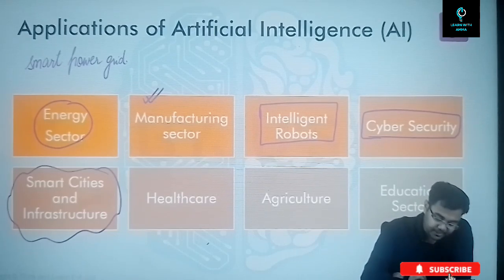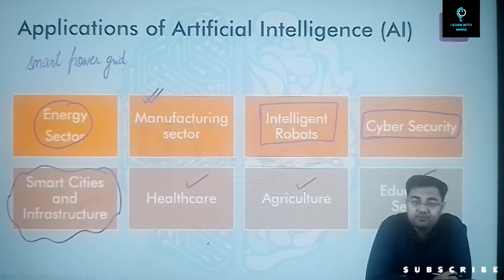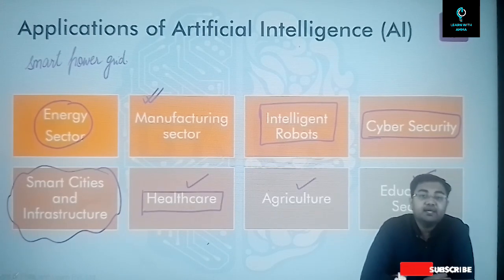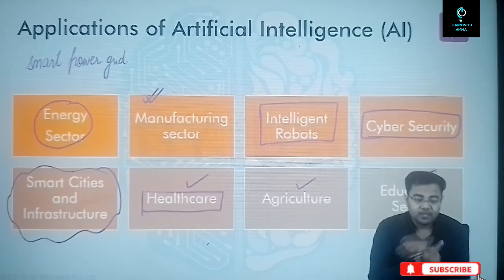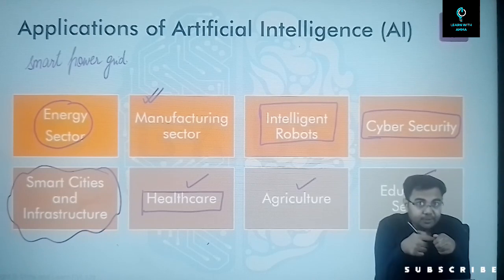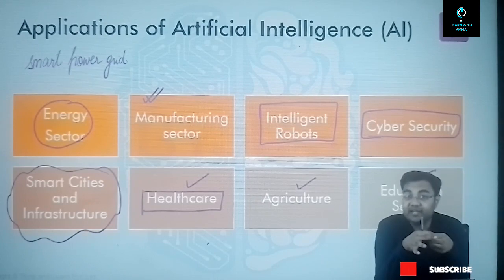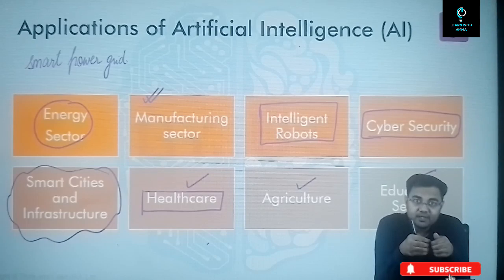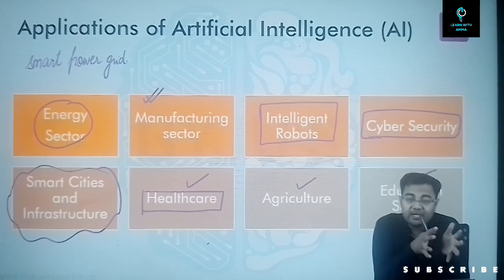Then after that, healthcare. Healthcare, agriculture and education are, I would say, the three most important sectors with respect to artificial intelligence. First, in the healthcare sector, there are multiple things that can be done using artificial intelligence: early detection of diseases, diagnostics, research and development, training purposes, and even understanding the onset of pandemics. All these behavioral patterns can be understood with the help of artificial intelligence.